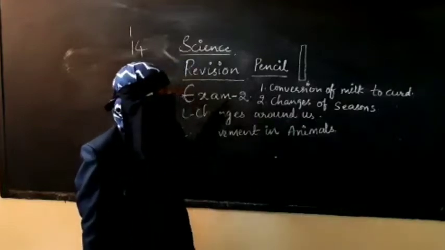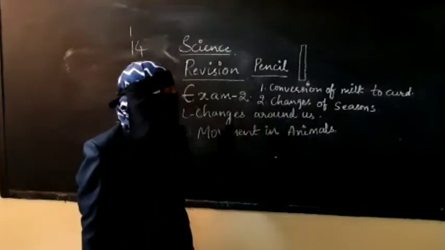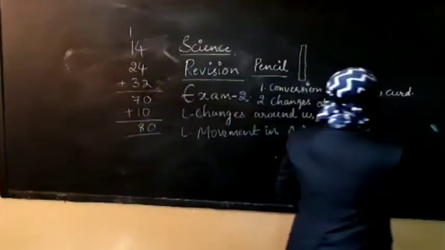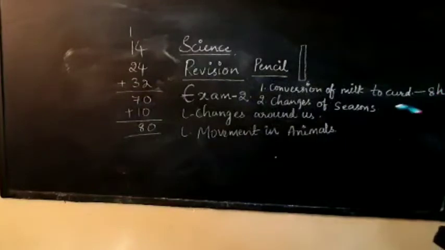Now we are going to find out which one is fast and which one is slow. So compare these two now. This conversion of milk to curd will take only 8 hours, whereas change of seasons will take 4 months. Now you say which is fast and which one is taking less time. This first example is a fast change compared to this change.